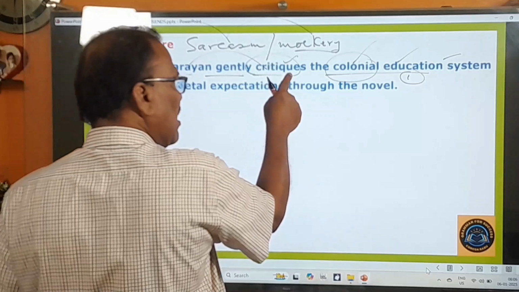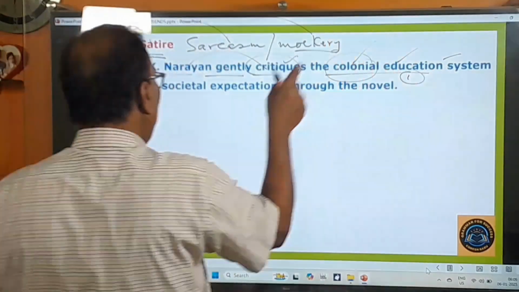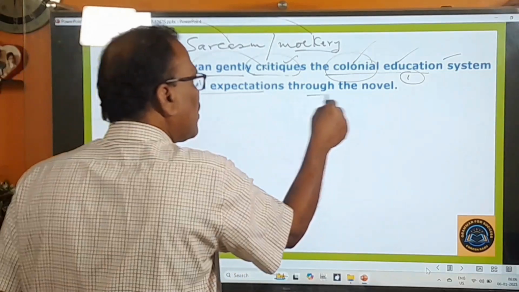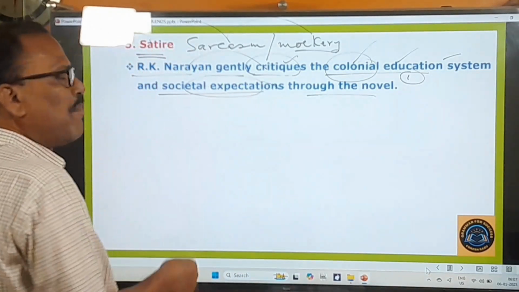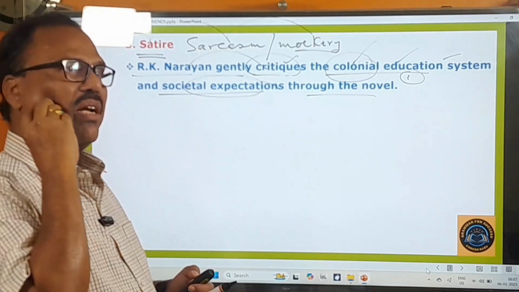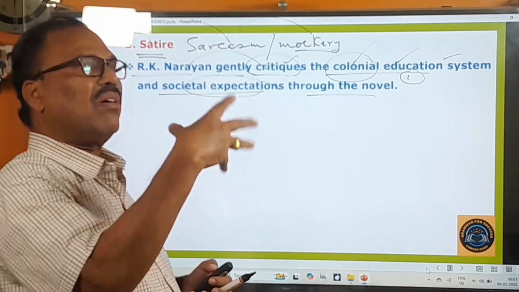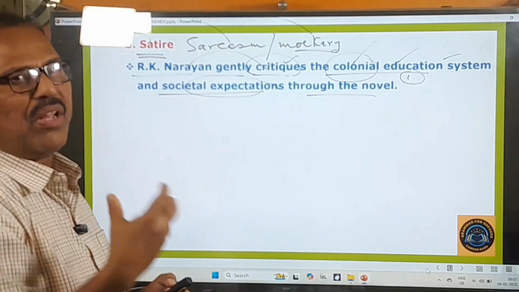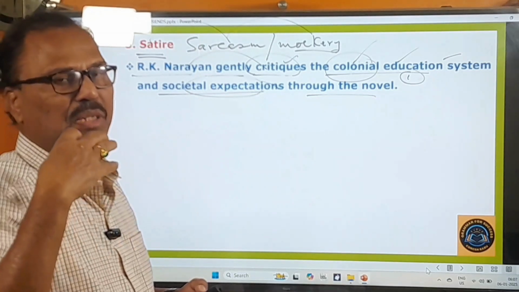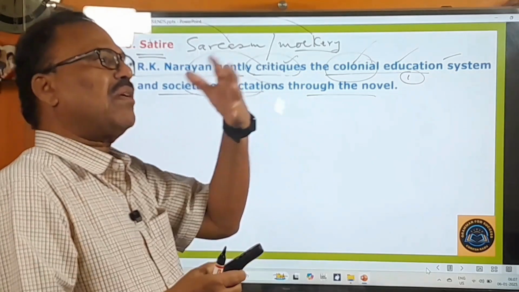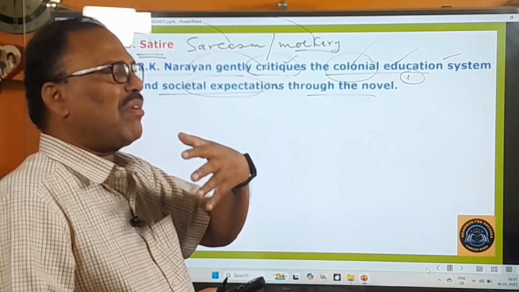Okay, and here therefore in this novel R.K. Narayan criticizes the colonial education system, and he also criticizes societal expectations through the novel. In those days the people had high expectations of their children, and they wanted their children to become great officers, well educated and so on. Everybody wants to become a well educated person, a good officer.